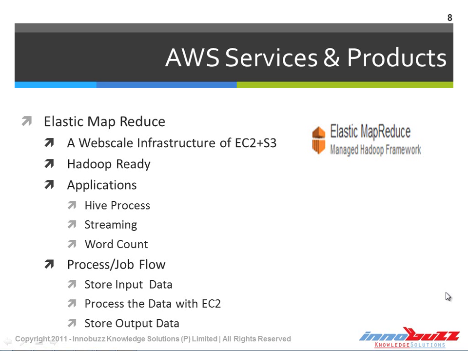And also word count. Imagine an inventory system or a CRM system which has a large number of users or user data. The word count application can be implemented using Elastic MapReduce. These are the major applications which we can use with Elastic MapReduce. It's all about the logic of how we apply the Hadoop network to our web service or web application, which needs to run and be highly available among millions of users. That's the point where we implement Elastic MapReduce.